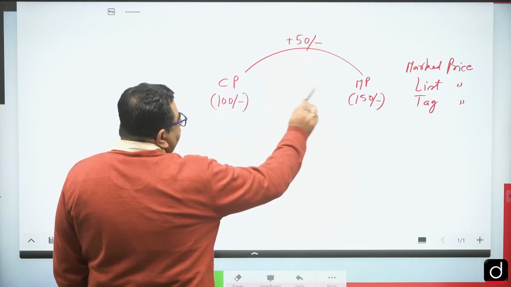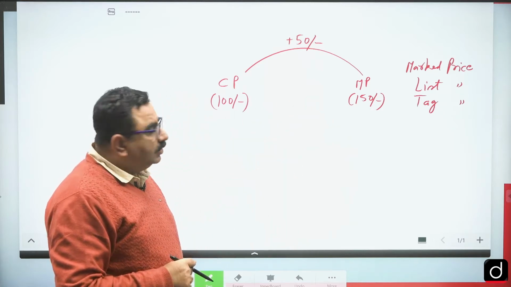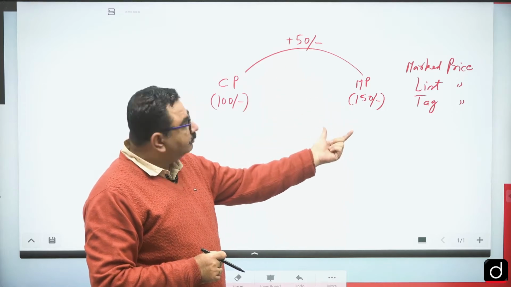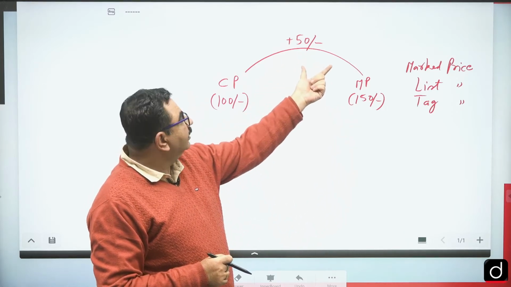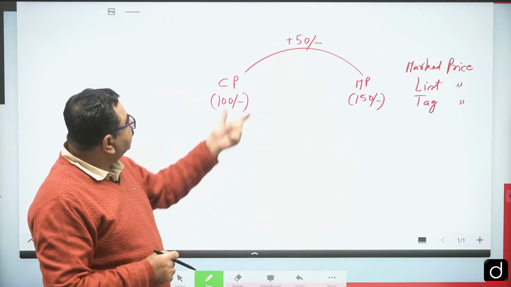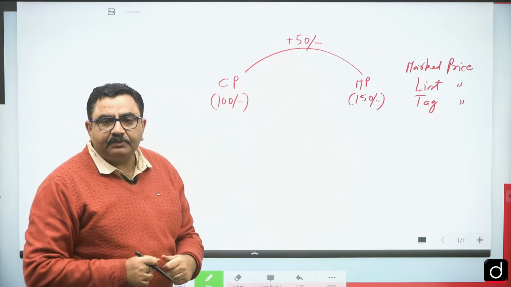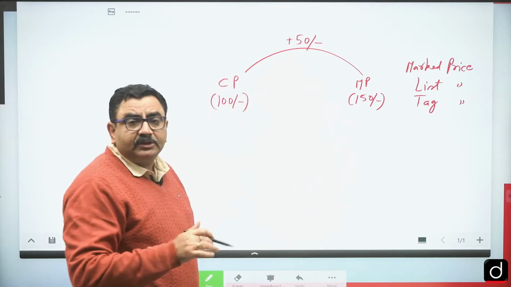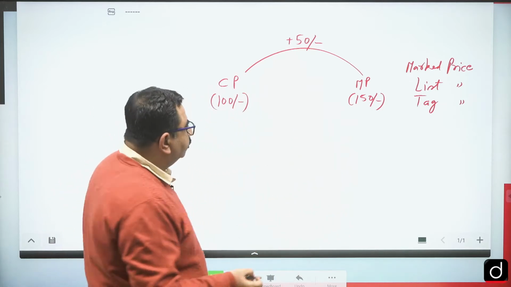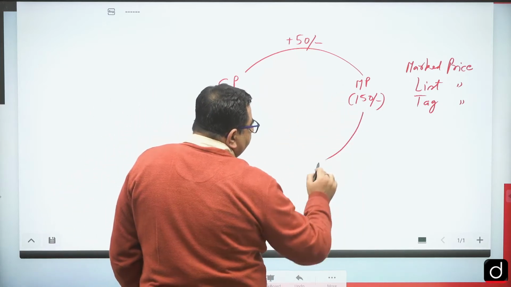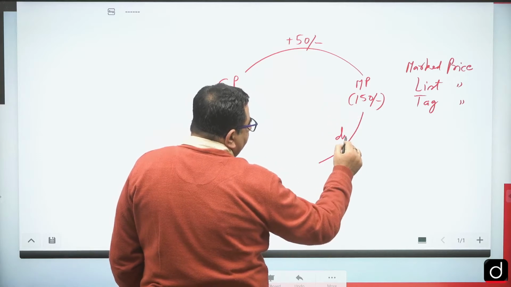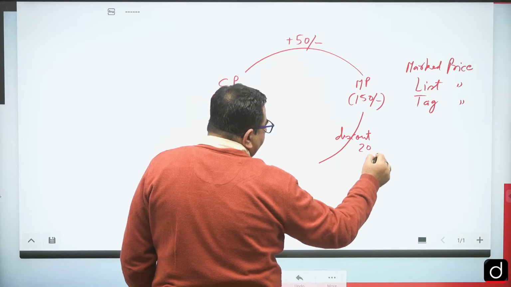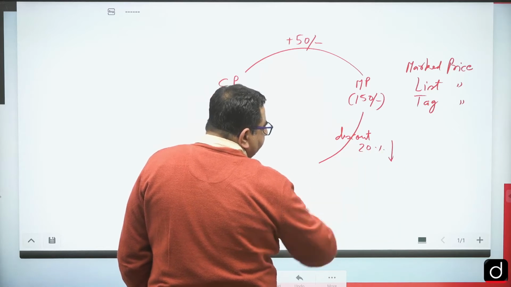If I do not give any discount, then my profit in terms of rupees is 50 rupees, and percentage wise, 50 is the profit on 100, so 50% is the profit. But in general we give some discount also. So if I give some discount, let's say the discount percentage is 20%, this is a 20% reduction.